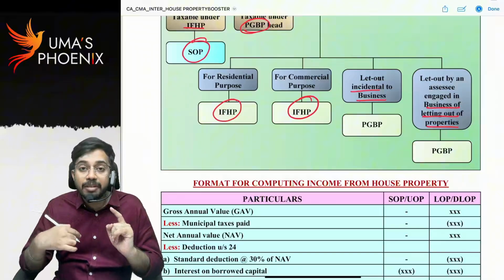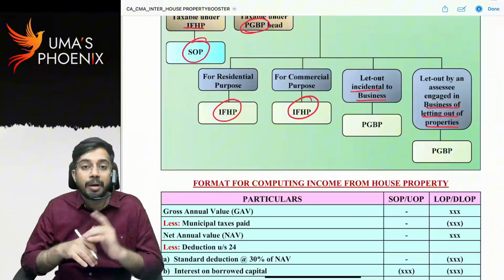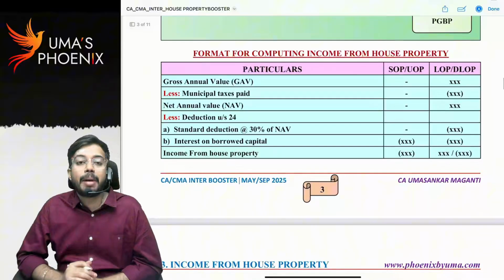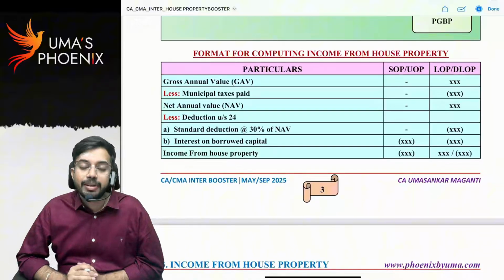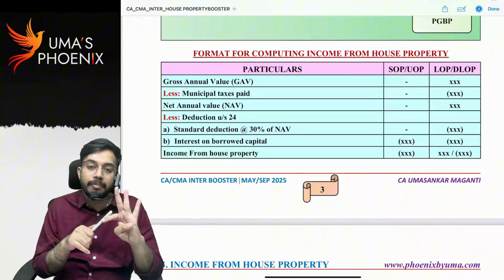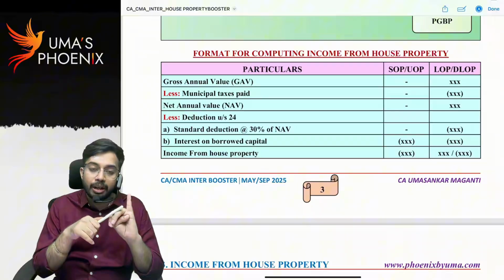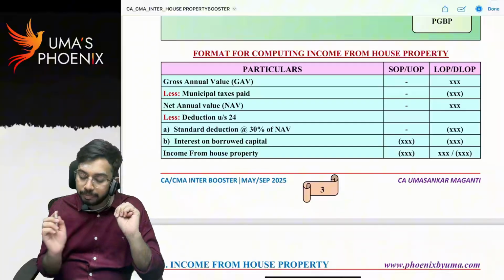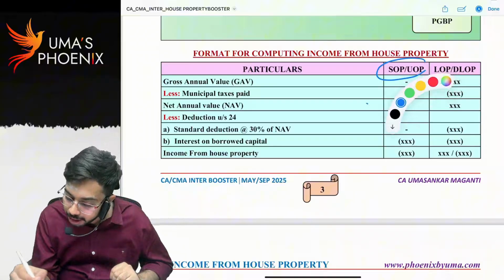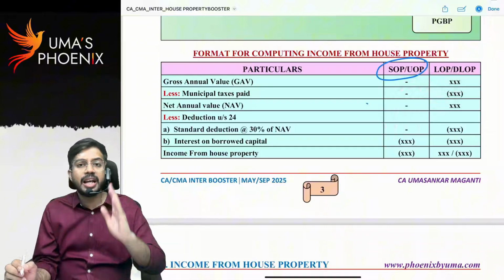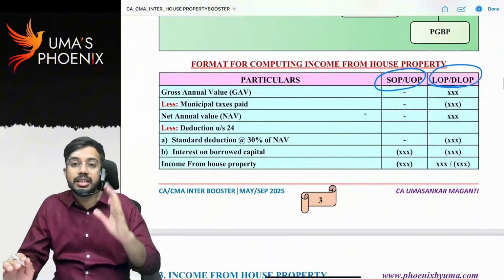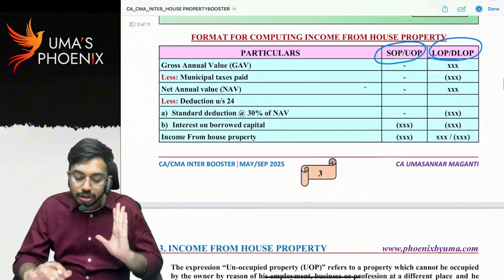Now whatever the rental income that is received, it is not taxable under the head house property, it is taxable under the head PGBP. Next, let us see the format for computing income from house property. See, there are 4 types of properties: self-occupied property, unoccupied property, let out property, deemed to be let out property. For self-occupied property and unoccupied property, there is one format. For let out property and deemed to be let out property, there is one format. So this is the format.